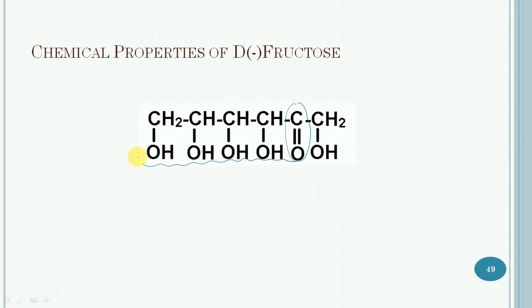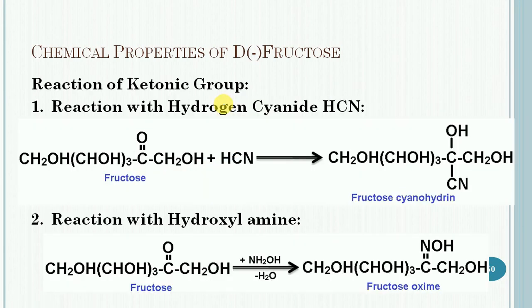It is presented as an open chain pentahydroxyketone in which two are primary hydroxyl groups and three are secondary hydroxyl groups. So let us start with the chemical reactions of D minus fructose.